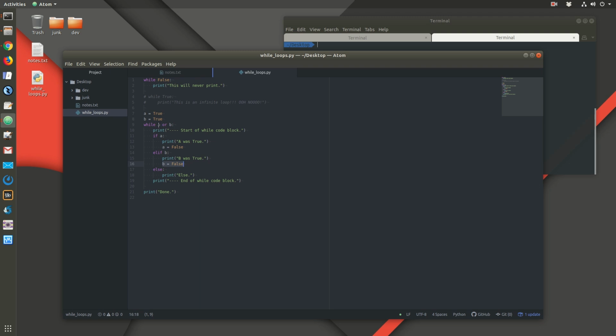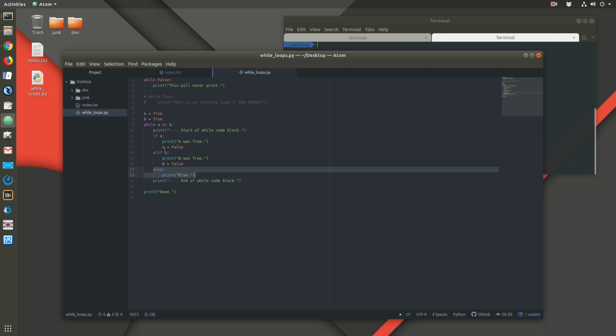So now A or B, is that true? Well, A is false and B is false. So since they're both false, this whole thing becomes false, and it skips over all of this code, and it's done with the loop, and so we'll print out done. So that is the logic flow that's going to happen here. This loop should run 2 different times, and we're never actually going to see this line of code.